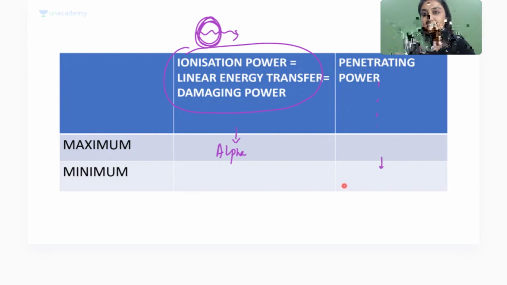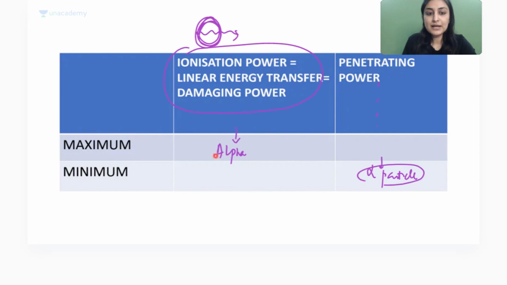It's creating a lot of dehshat around it, but not going very far. Wahin pe ghum raha hai. So that is why minimum will be again alpha particle. So same answer for both. Now comes maximum penetrating power. So here we remember, what do we remember? We read the question carefully.